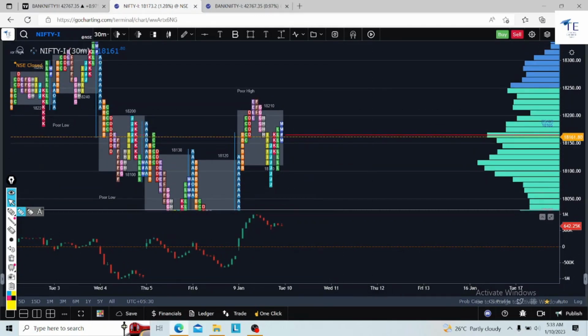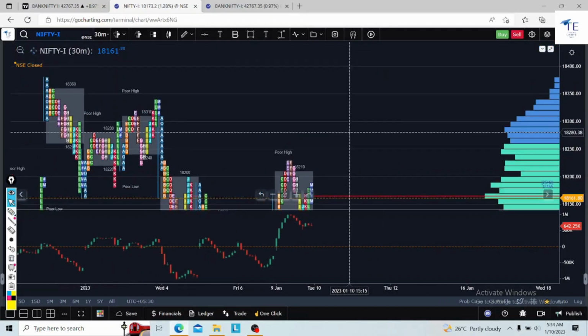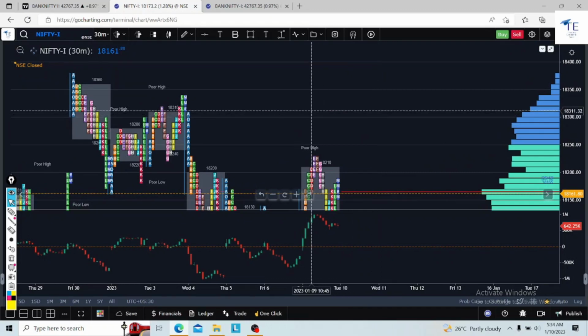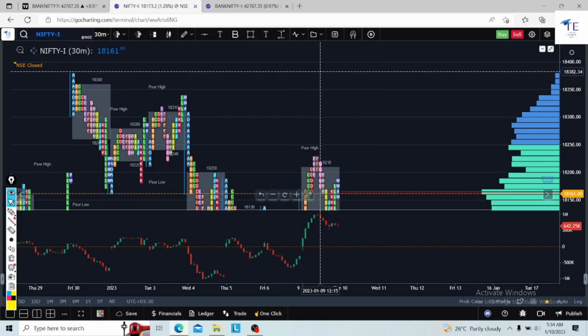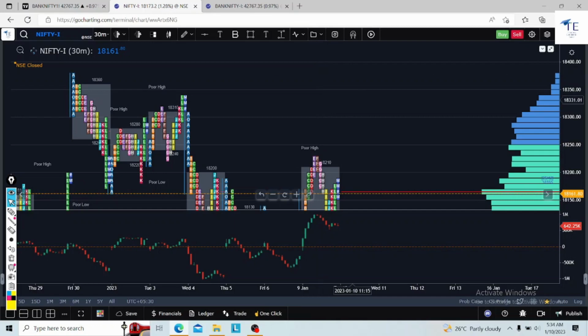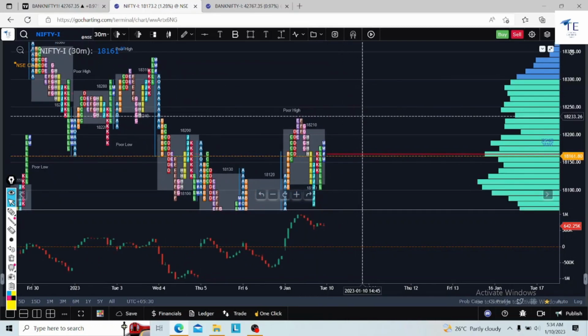Any gap up is a good scenario for me. If the market opens above 18,210, then I will look for a long towards 18,310, which is my first target. The second target: if there is any acceptance here and this high is cleared, we can target almost 18,380 on the second upside.